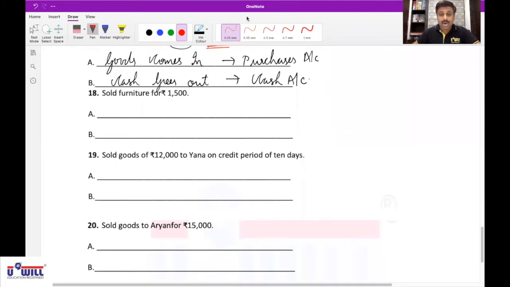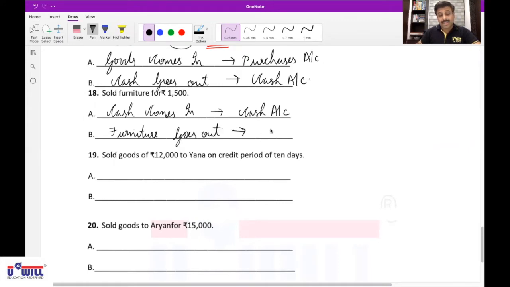Kashak, 18th. Sold furniture for rupees 1,500. So I should say goods comes in, sir? Yes. What comes in? Cash comes in. Did you try the homework or not, Kashak? No, sir, I had projects in my classes and also group discussions, so I was busy this week. Okay, sold furniture, so money is received, cash comes in, affects cash account. Second effect, furniture goes out, affects furniture account.